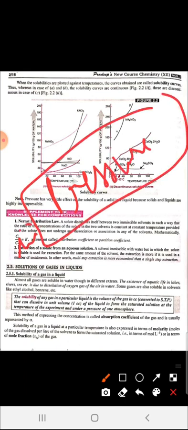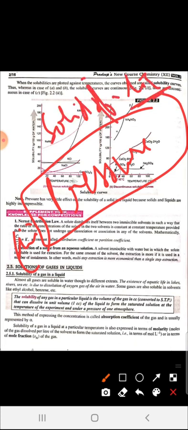We are discussing the solution of solids in liquids. As we know, liquids and solids are both incompressible, so there is a very insignificant effect of pressure. You can say there is a negligible effect of pressure.